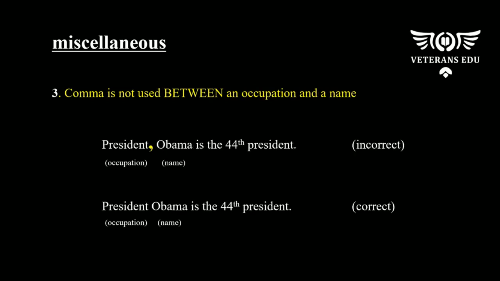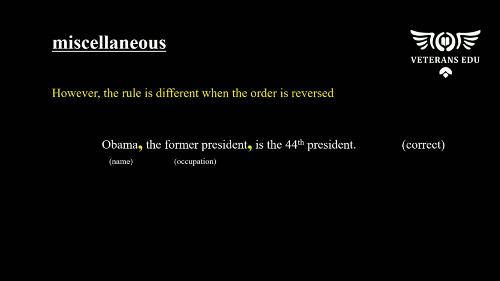The third lesson, and perhaps one of the most important concepts to remember, is that we do not use a comma between an occupation and a name. In the sentence, President Obama is the 44th president, we do not use a comma to separate the president, the occupation, and the name Obama. However, when the order is reversed, the rule is different. We have to use a comma between the name and the occupation.